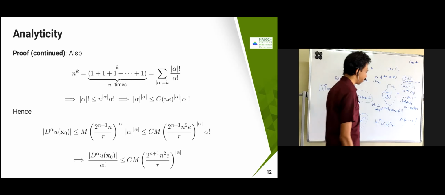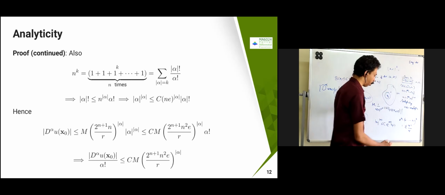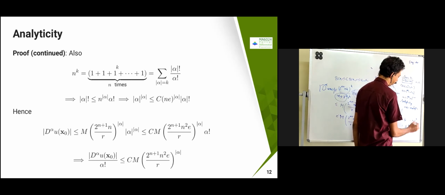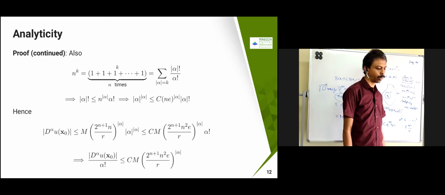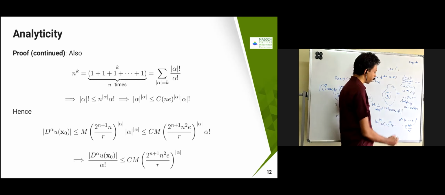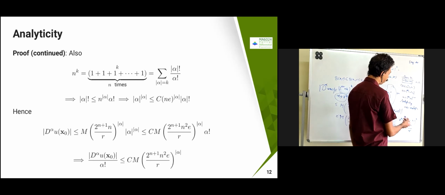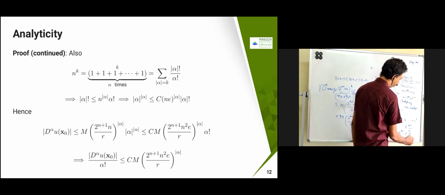In this case, this is going to become summation alpha factorial by mod alpha factorial by alpha factorial. This is going to be true for all n and k. In fact, k you can replace by alpha. So n power alpha is equal to summation alpha factorial by alpha factorial.